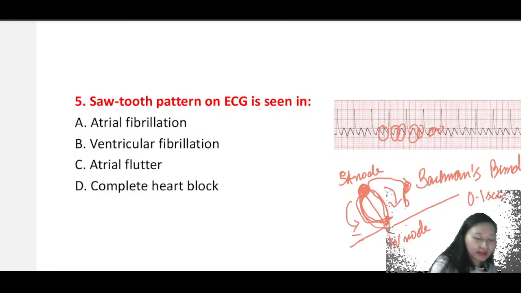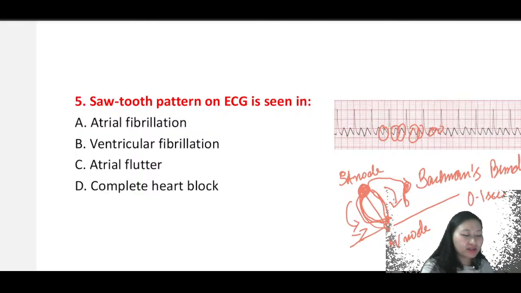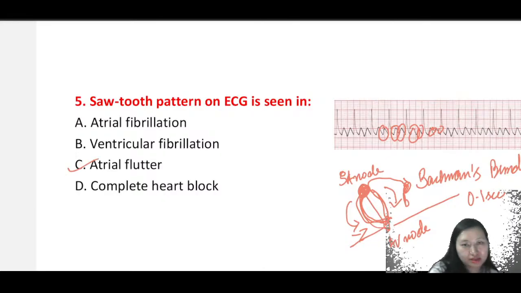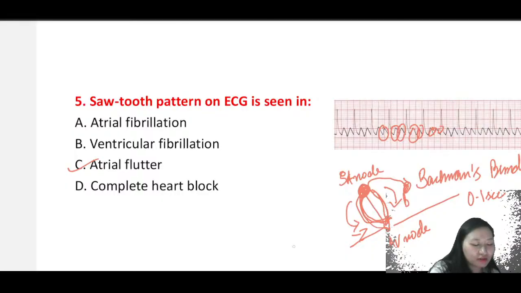This is also triggering, that is also triggering. There are multiple triggers taking place where it will form atrial flutter. The heart rate will go above 350 beats per minute.